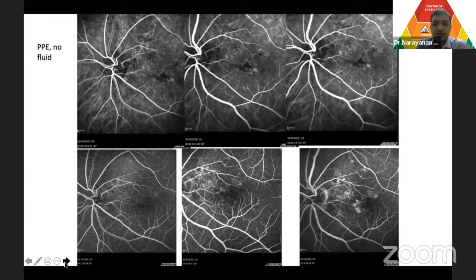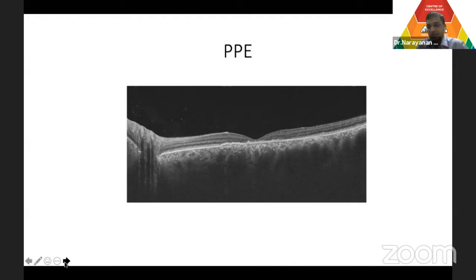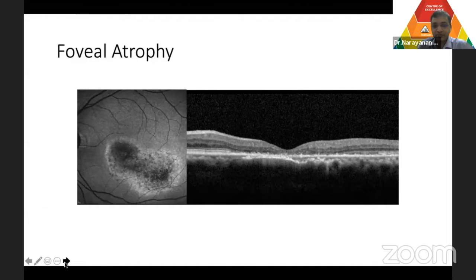What about some other examples? Pachychoroid pigment epitheliopathy, you can see the ICG and FA showing changes, but overall, if the patient has no exudation, there may be changes of damage due to old pachychoroid disease, but if there is no activity in terms of fluid, you may just observe such cases.